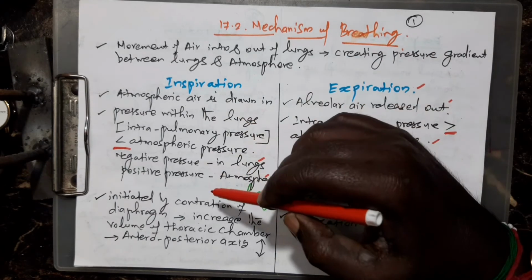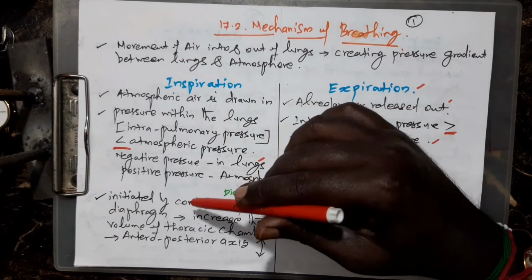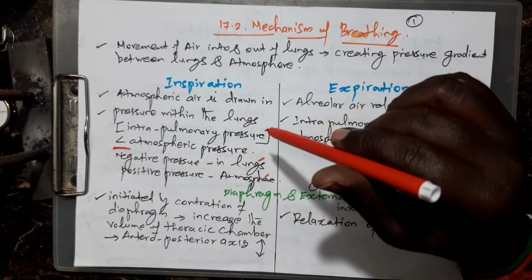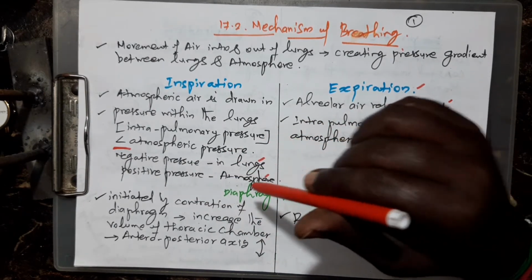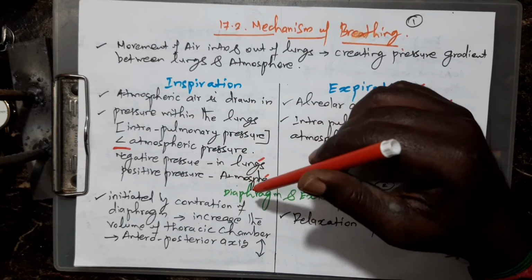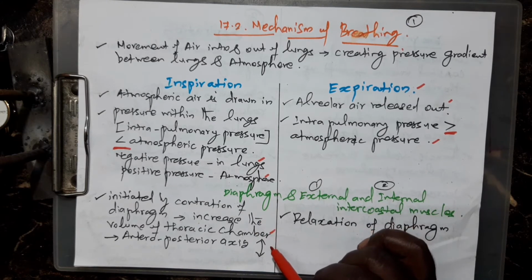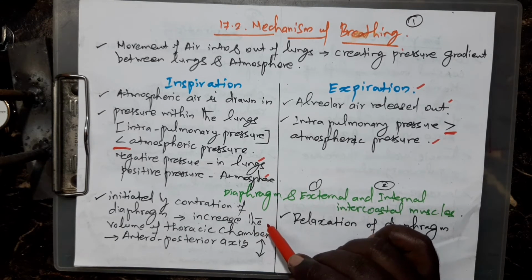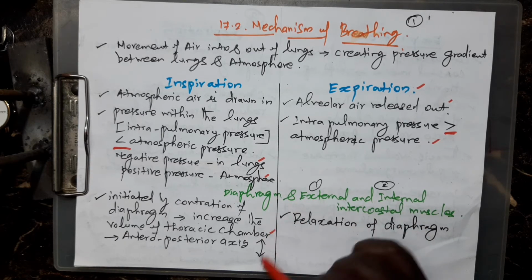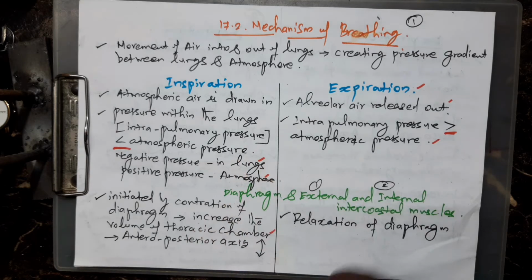Next, inspiration is initiated by the contraction of the diaphragm. Diaphragm, as you already know, is a thin membrane that divides the abdomen region and the thoracic region. This increases the volume of the thoracic chamber. The thoracic chamber, as you already know, is the area where the lungs are situated. It increases along the anterior-posterior axis, up and down. That is the inspiration area. During expiration, the diaphragm relaxes and automatically reduces the size.